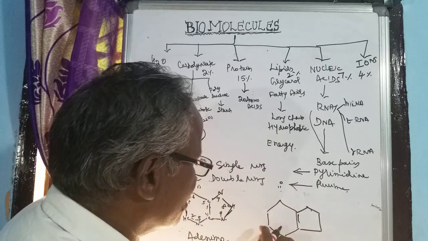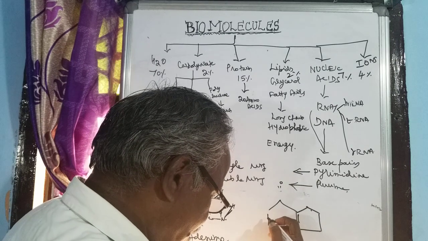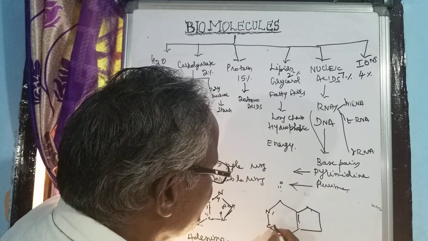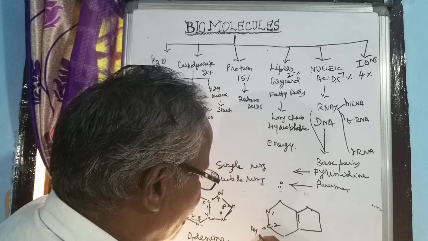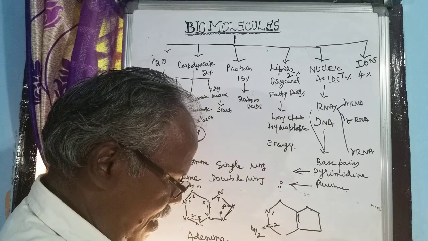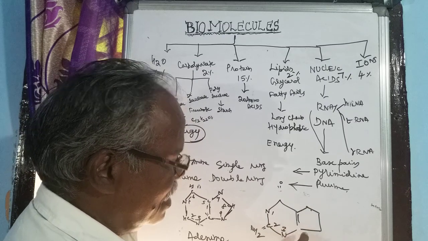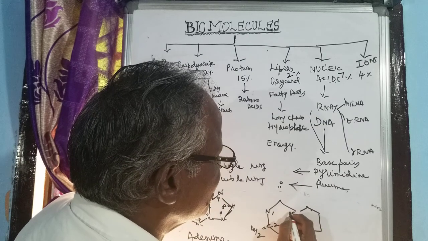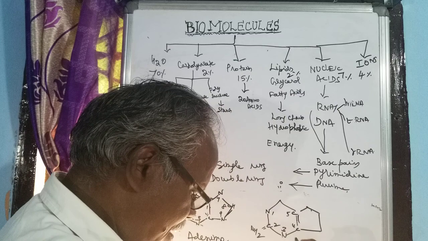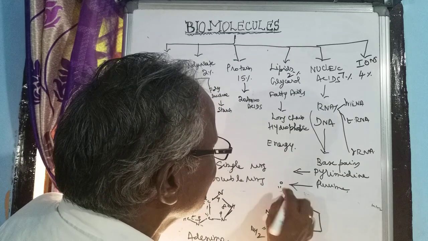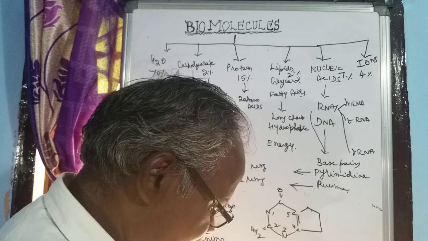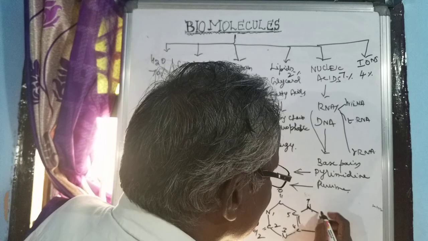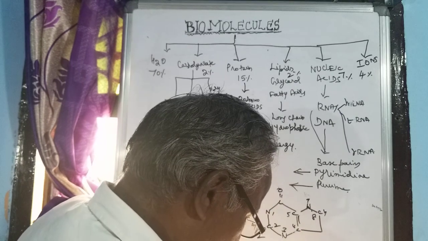Here one starts from here, that is 1 nitrogen, C2, here NH2 ammonia group, and then here N third place, the fourth place is carbon, fifth place is carbon, sixth place is C double bond O, then here N7, here CH8, N9.